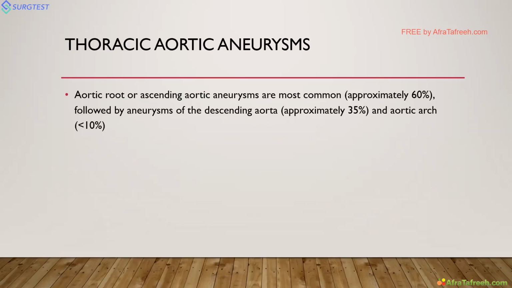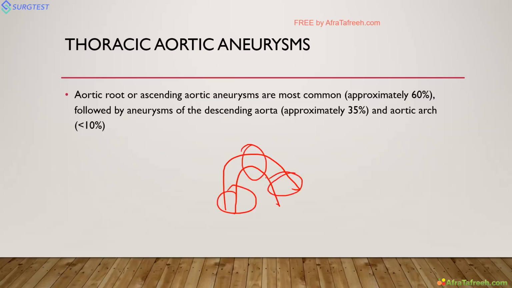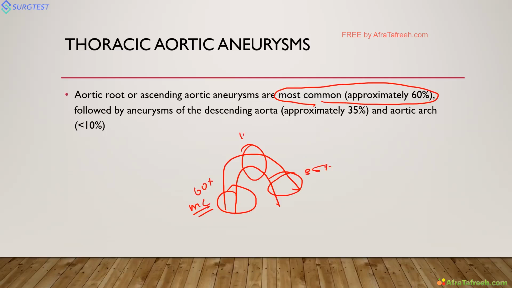Next, coming to the other, genetically predominant aortic aneurysm, which I already discussed. Thoracic aortic aneurysm can be anywhere. It can be in the ascending aorta, arch, or descending thoracic aorta. But the most common is ascending aortic aneurysm. See, this may also be asked as an MCQ. Approximately 60% of thoracic aortic aneurysms are root and ascending aneurysms. Then descending aorta is 35%, and the remaining 10% is arch aneurysm. So most important are the thoracic, ascending, and root aneurysms.